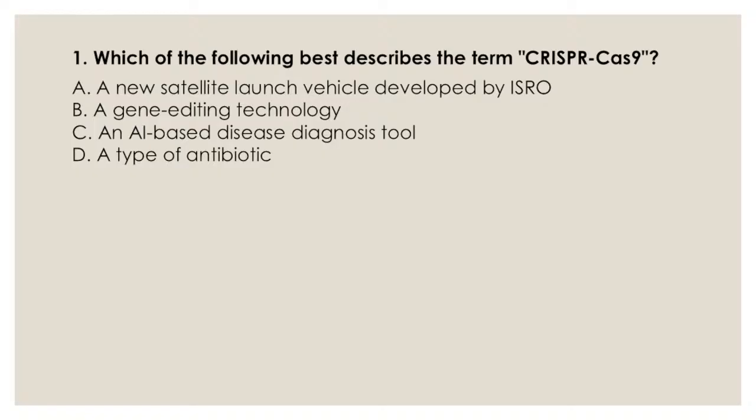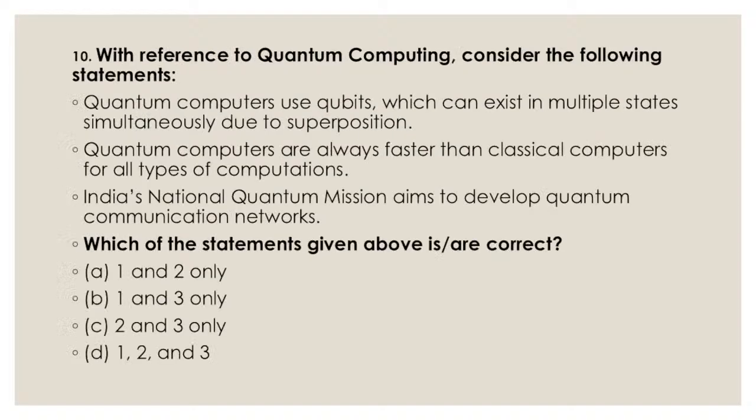For example, I can cut the gene very precisely. Whatever you have edited in, let's say you want to change the color. Now we are talking about quantum qubits, which can exist in multiple states simultaneously due to superposition. The important point here is that they can exist in multiple states simultaneously. Remember that; we will discuss it later.